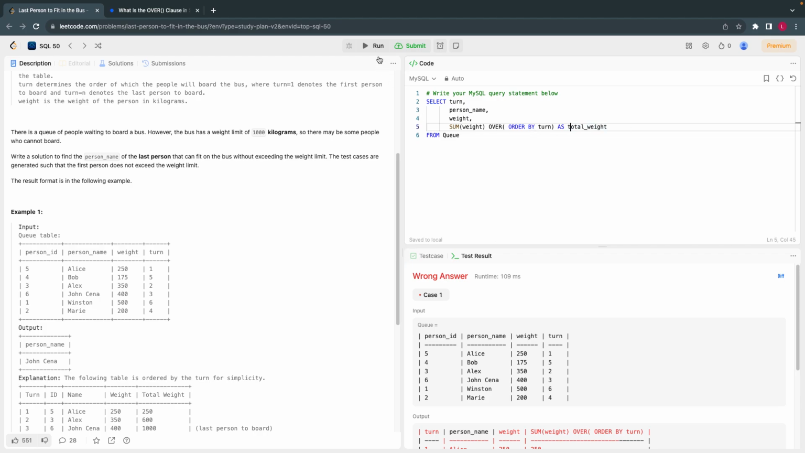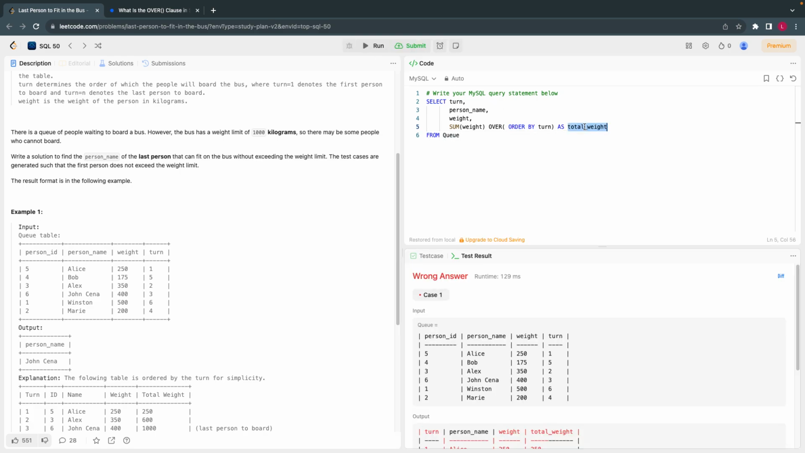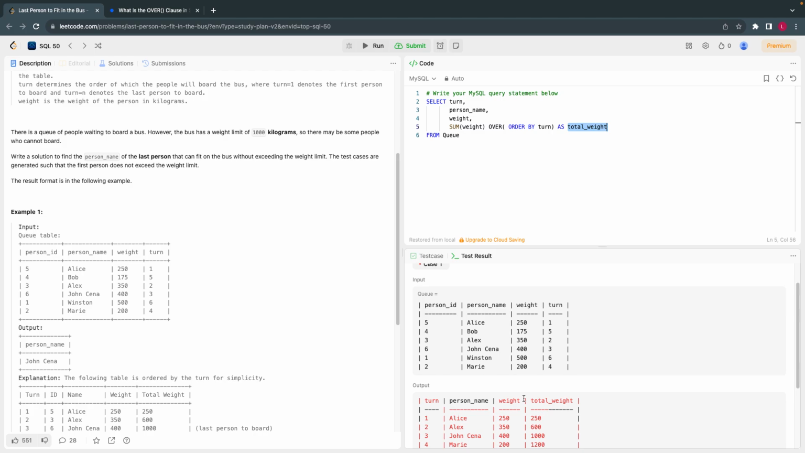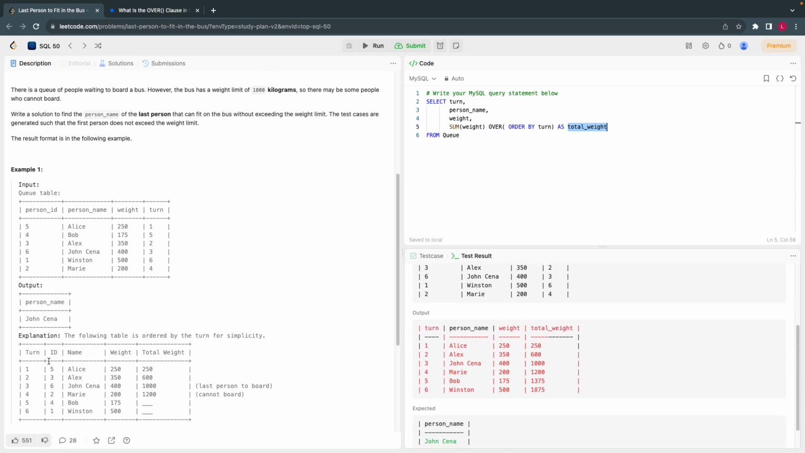All right, so this gives me order by turn as total weight. This is half of the problem solved. Here, if you look at the columns, turn, which is 1, 2, 3, 4, 5, 6, 7, and person name, don't look at the ID column. We can ignore that. We don't require the weight, and it is getting added as a cumulative sum. So this is half of the problem solved.